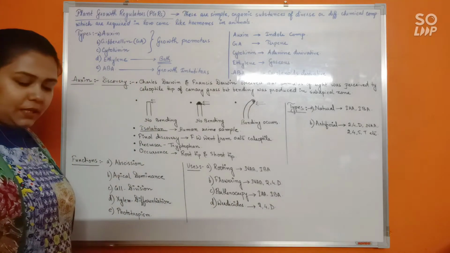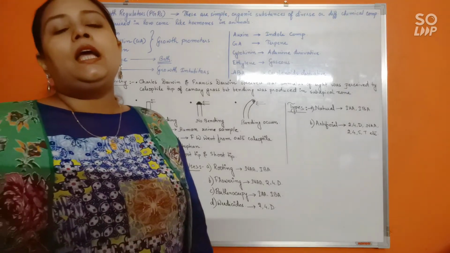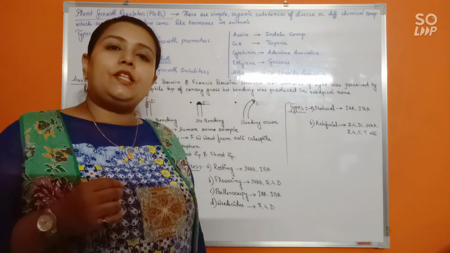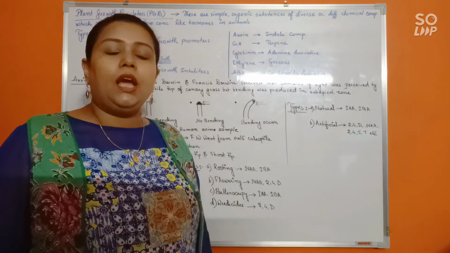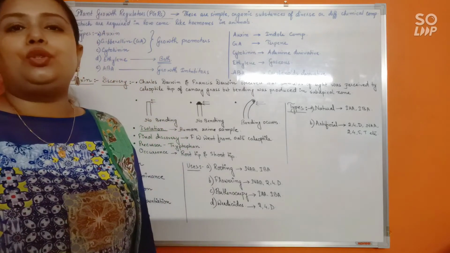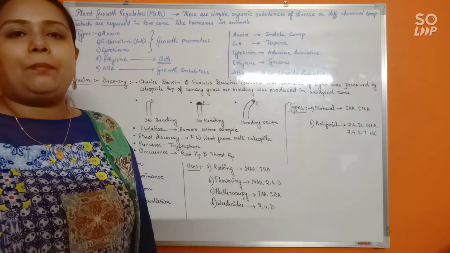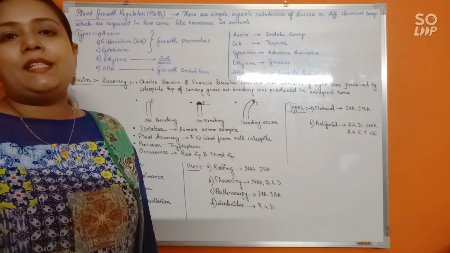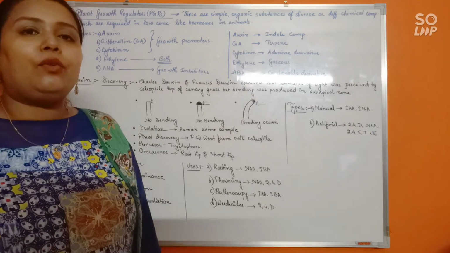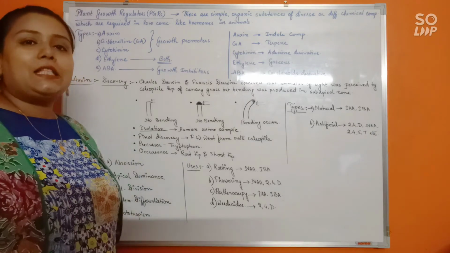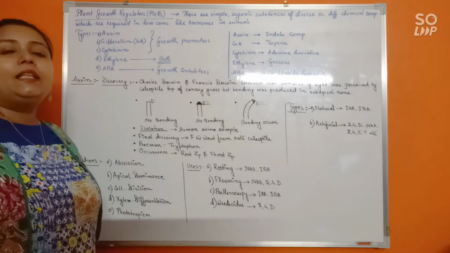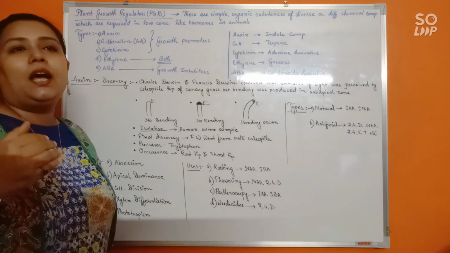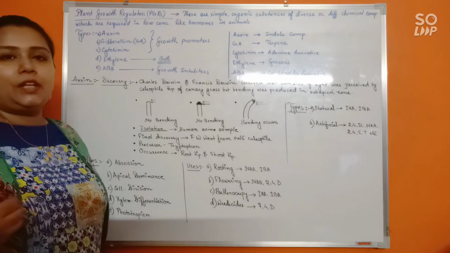Apical dominance means a very, very important phenomenon. It has been observed that in the presence of apical bud in the plant body, the lateral buds are not allowed to grow. It is as if the apical bud is dominating the lateral buds and not allowing them to grow. Okay, so it has been experimentally proven that the apical bud is actually not preventing the growth of the lateral buds.